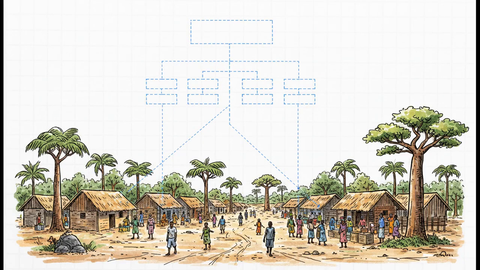So in the end, yeah, it might just seem like a list of places on a map. But this 5-tiered system is the invisible architecture that shapes daily life for millions of people across one of Africa's most diverse nations.